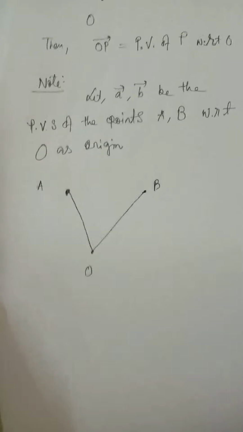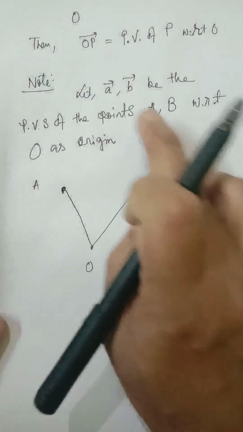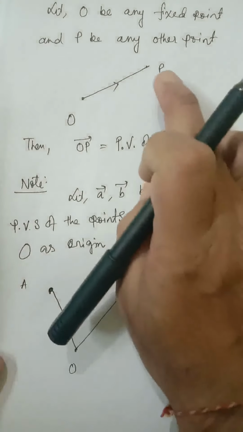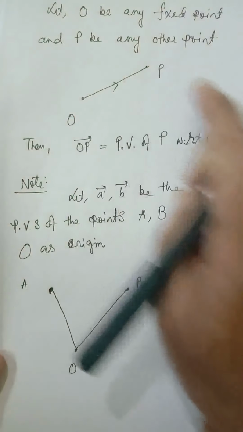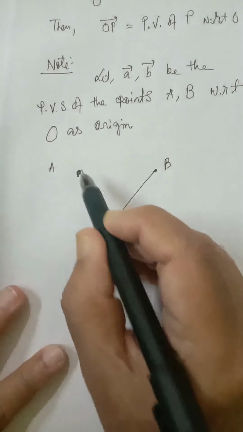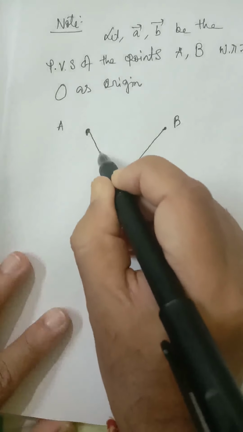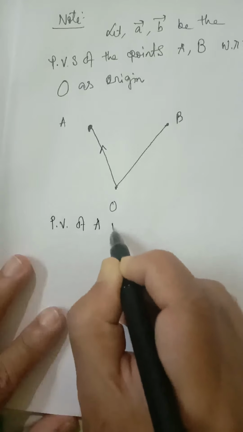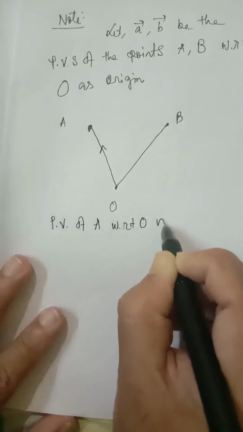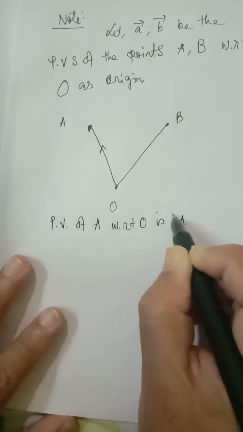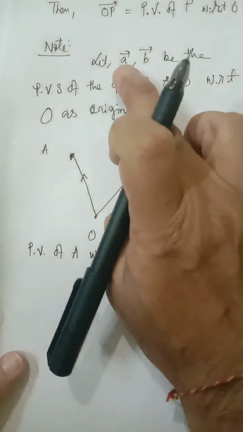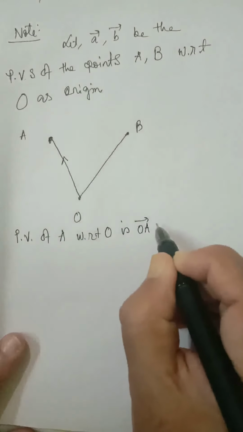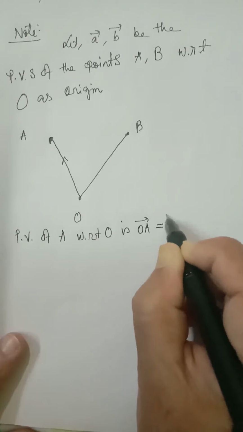Okay, now what I have assumed here, A vector is the position vector of A with respect to origin. We know position vector of P with respect to O is OP vector. Position vector of A with respect to O is OA vector. So OA vector is equal to A vector.